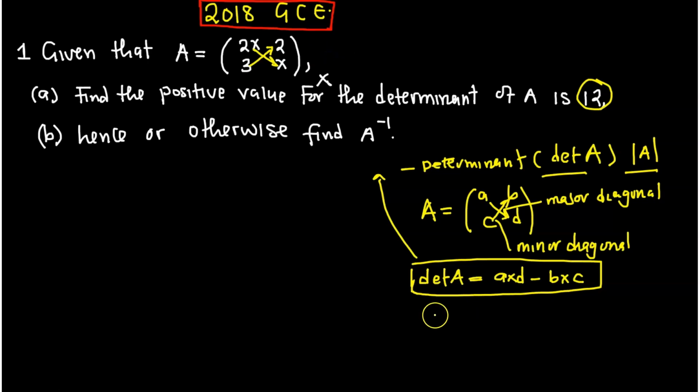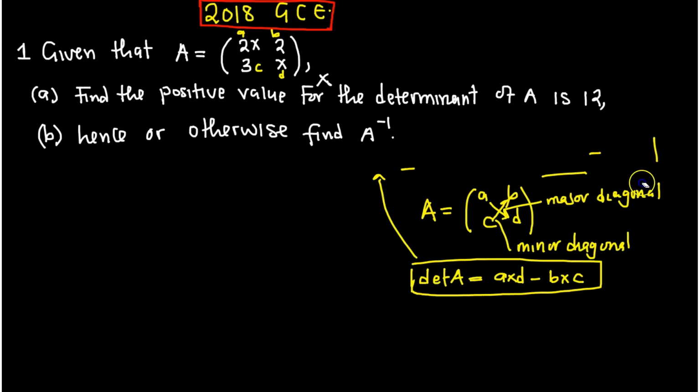So where there is a determinant, you put this number, since the determinant is given. Then you multiply the major diagonal and the minor diagonal. So that is how you look at it. This matrix that you are given, you look at this one as A, this one as B, this one as C, this one as D. There you apply the formula for the determinant, and where the determinant is already given, you put 12, and therefore you can find the value of x. I hope you've gotten that point.